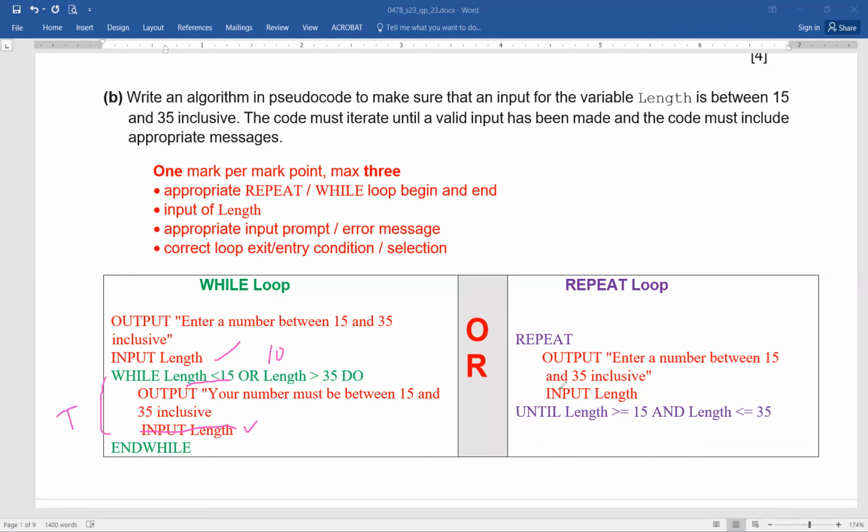On the contrary, repeat until, as you can see, is a post-condition loop. At least once it will enter, perform the activity, and continuity or otherwise depends upon the situation. And repeat works when the condition is false. I think this is what we all have learned by now. So both are mentioned here. Whichever you are comfortable with, use the same, and then you will be through. This one is for false, and this one is for true.